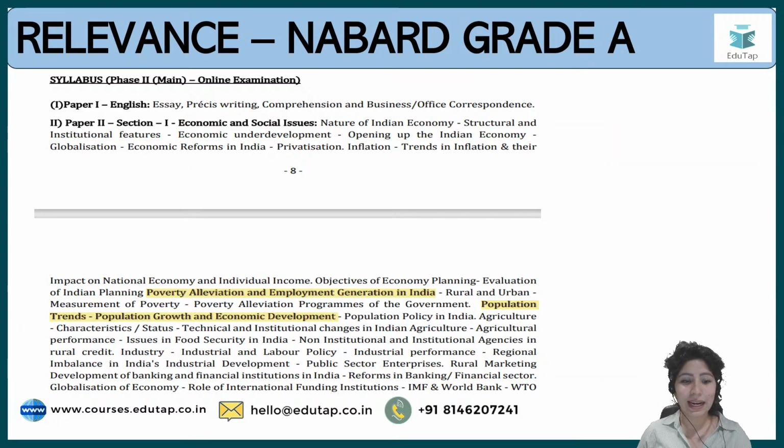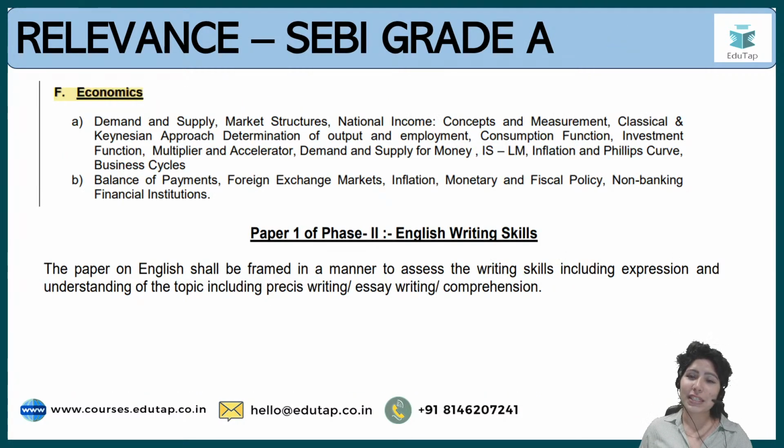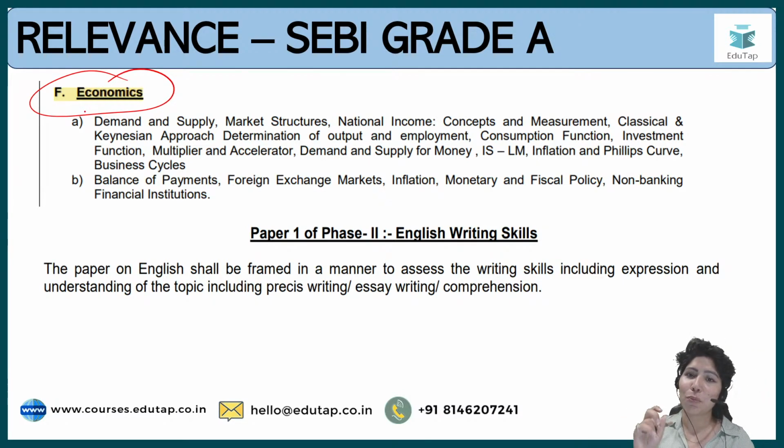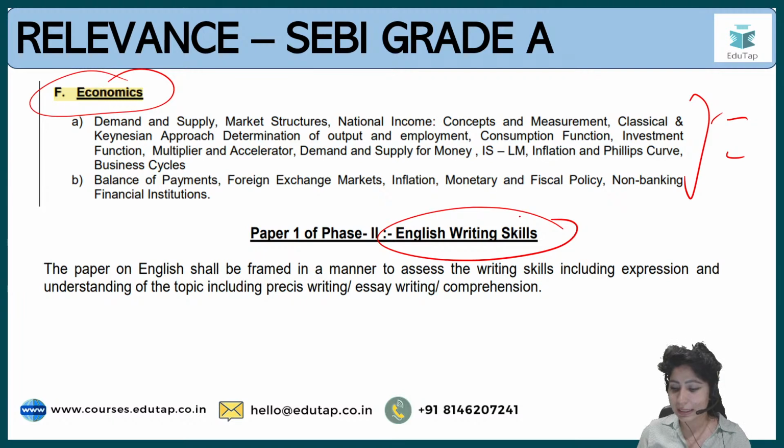For NABARD Grade A, it has multiple importances. Again, poverty alleviation and employment generation in India. Then population trends, this is about demography, population growth and economic development. That's where you can fit this. For SEBI, for entire economics, though it is not mentioned separately, you might see a question related to the middle class fitting anywhere in this part of the syllabus, and again in English writing skills. So I hope the purpose is clear.